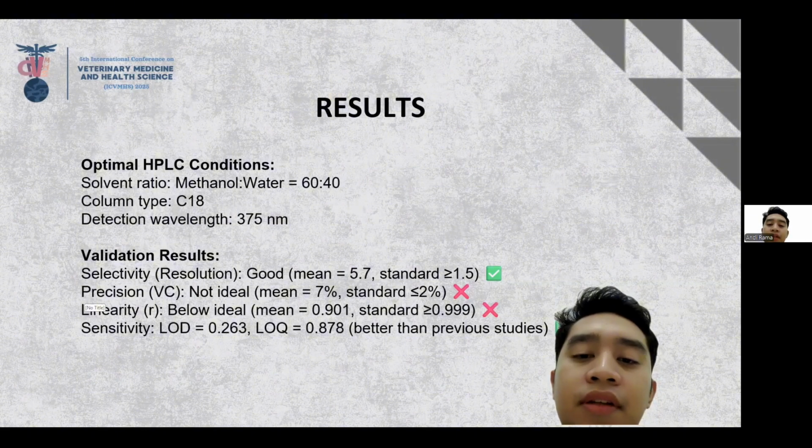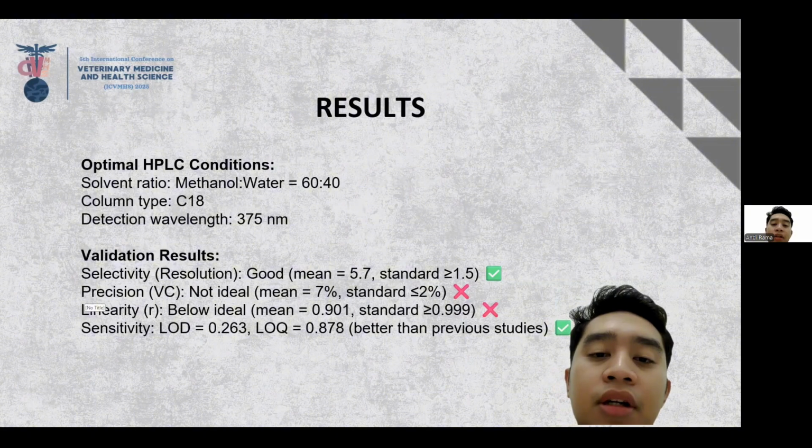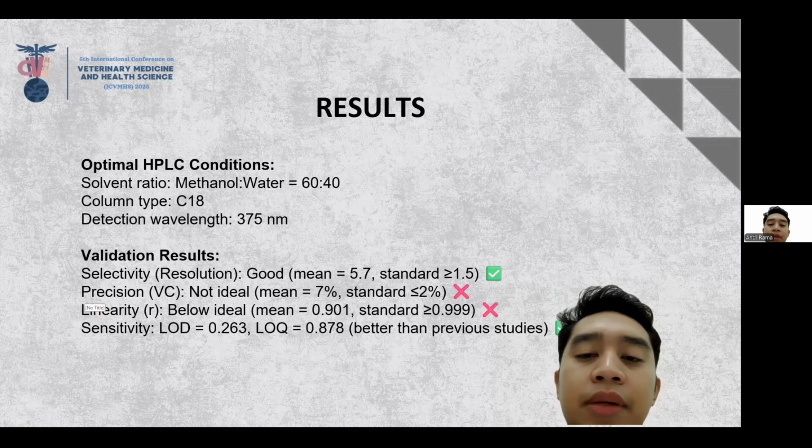And the sensitivity was also good, with LOD at 0.263 and LOQ at 0.878. This is better than previous studies.